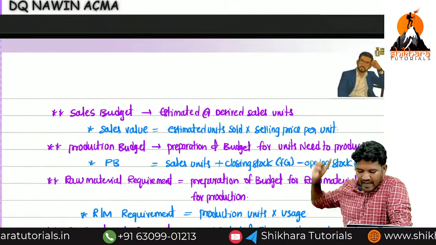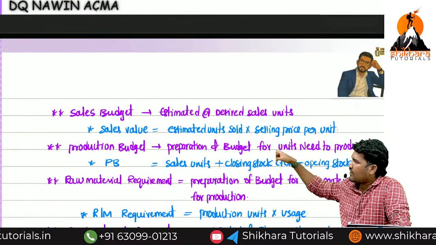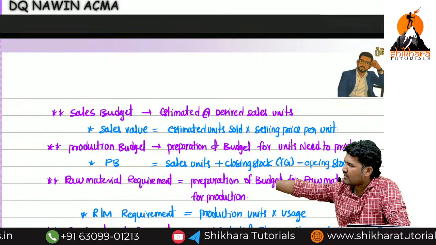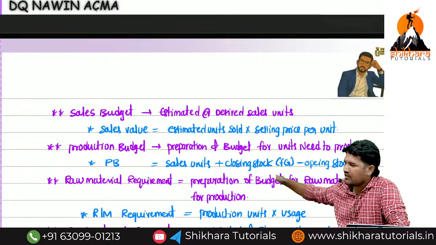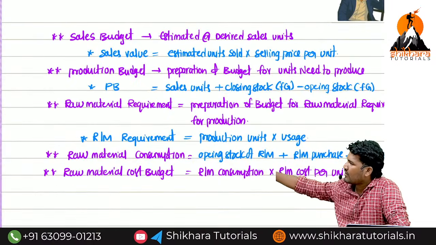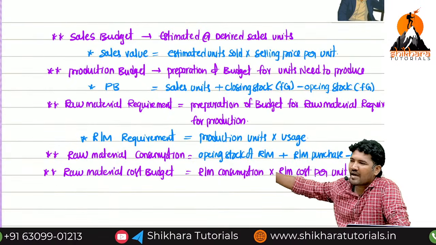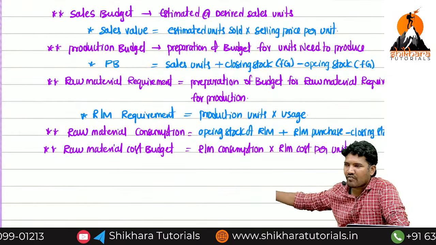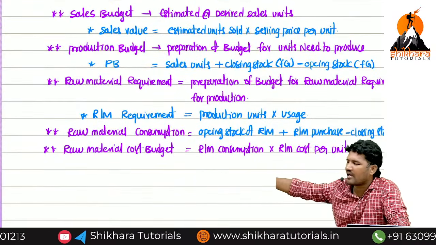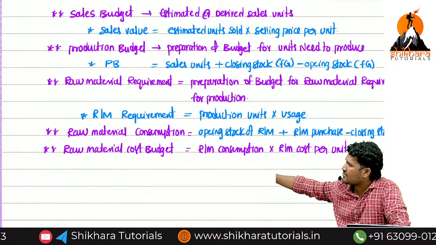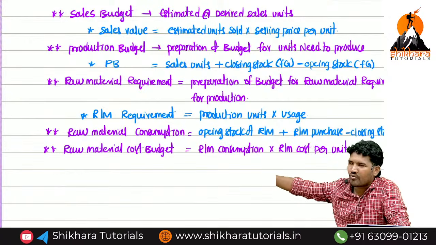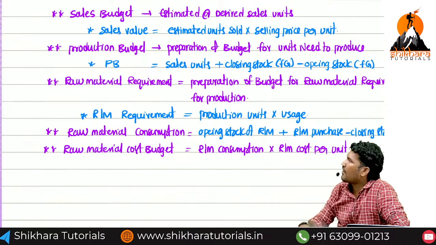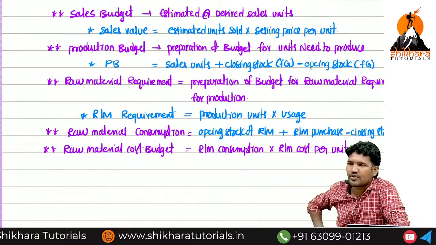Now first we will calculate sale units. For that sale units, if you adjust finished good closing stock and opening stock of finished good, you will get production. For the production, you have to multiply with the usage, you will get raw material requirement. For that, you have to adjust opening stock of raw material and closing stock of raw material. You will get raw material consumption. Multiply with cost per unit, you will get raw material cost. Are you okay? So formula point of view kaakunda concept point of view nechukondi.